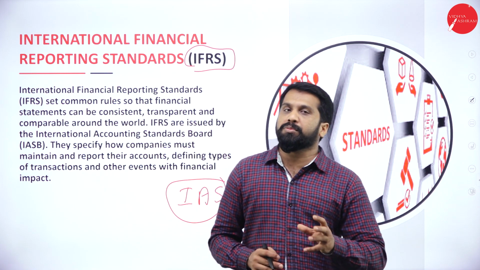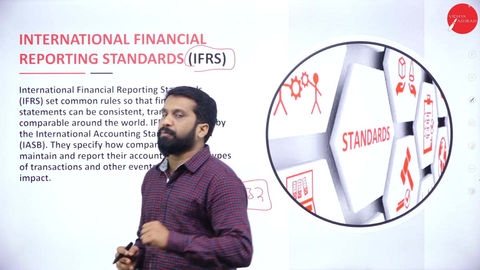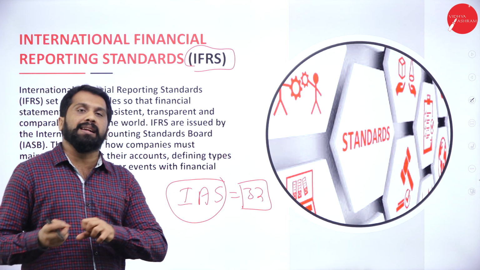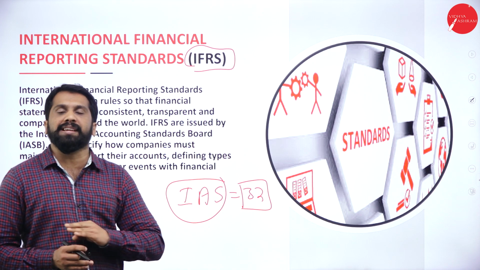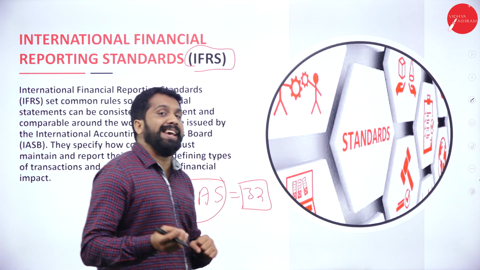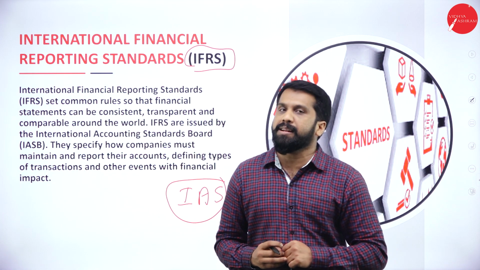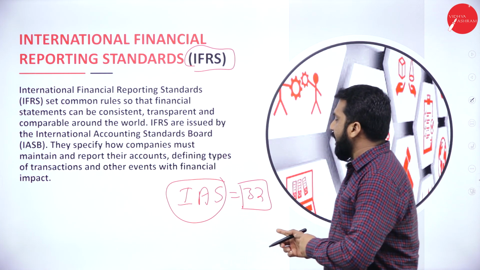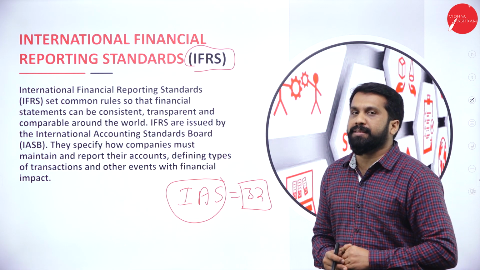Sometimes you may get 28, 32, 31. Why? Because every year they may do deletions or additions. Normally they will not do any deletions, they may make additions. Right now, as per 2020, we have 32 accounting standards.